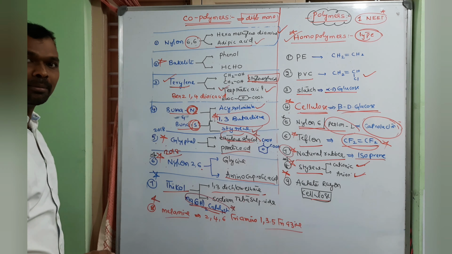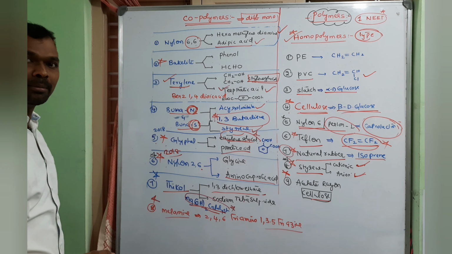Melamac is nothing but melamine and formaldehyde as the monomers. Melamine, its name is very, very important. 2, 4, 6 triamino 1, 3, 5 triazine.